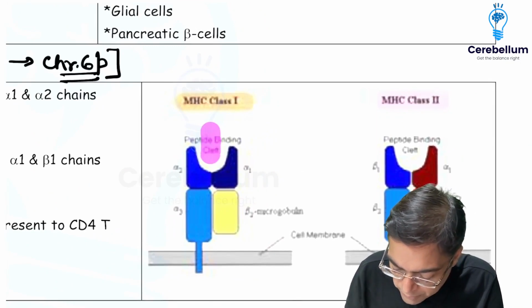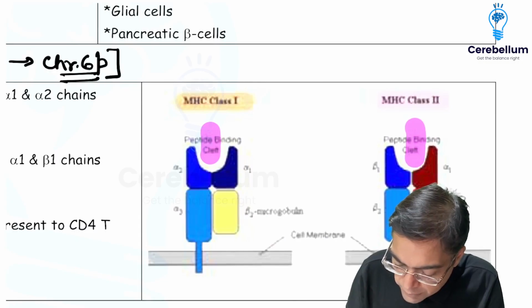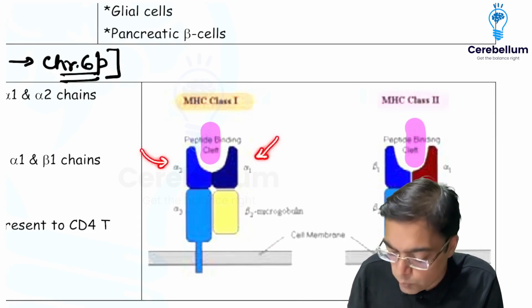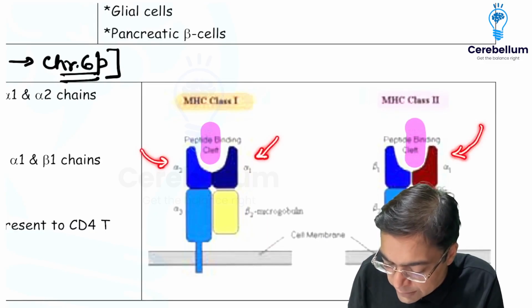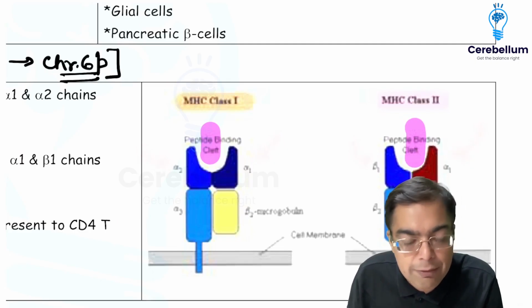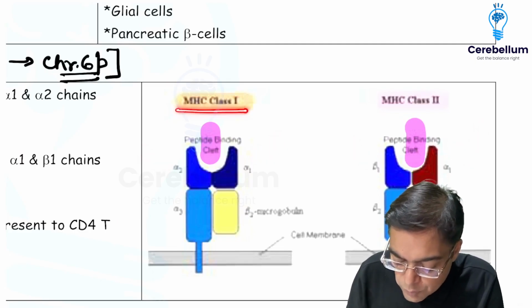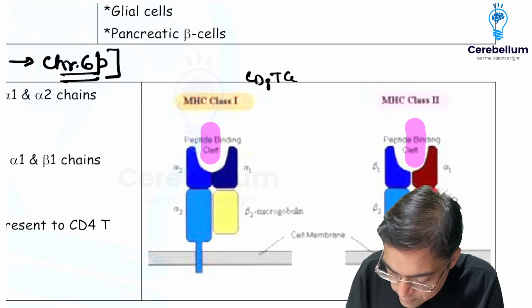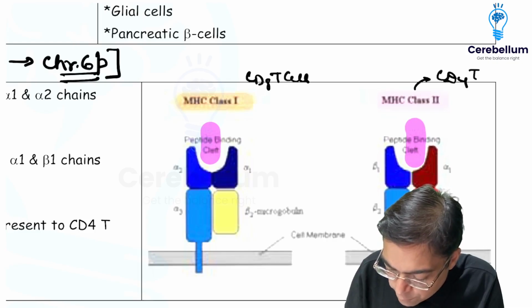MHC1 is going to be having the antigen attachment site which is present between the chains which are alpha 1 and alpha 2 chains. Whereas MHC2 is having the antigen attachment site between alpha 1 and beta 1 chain. Remember the basic fact, MHC1 is going to be responsible for causing activation of CD8 T cells and MHC2 is responsible for causing activation of CD4 T cells.